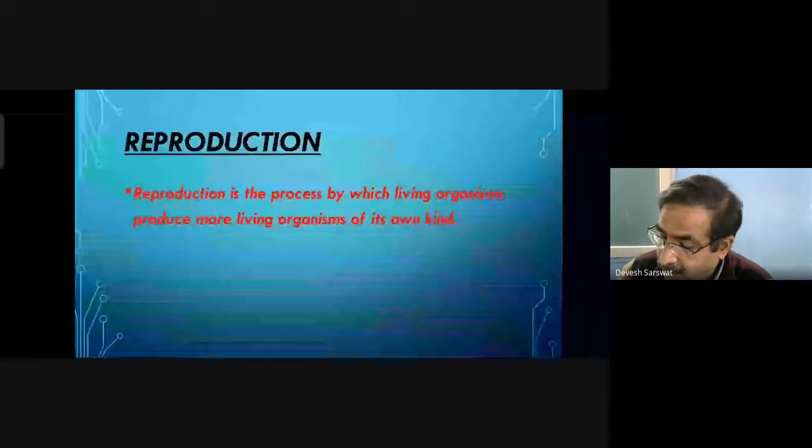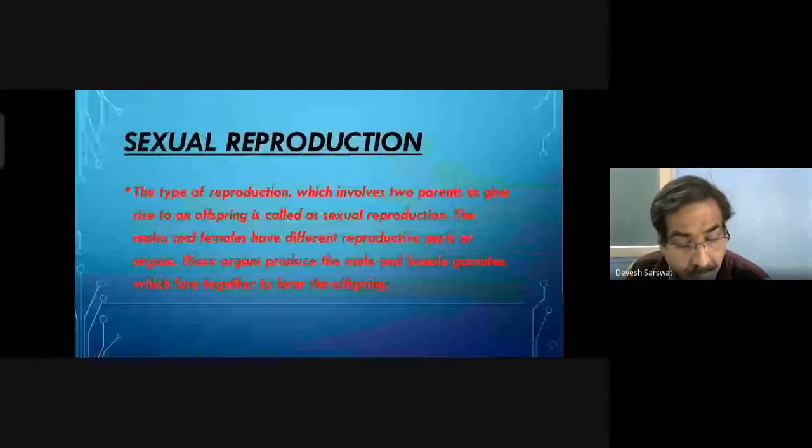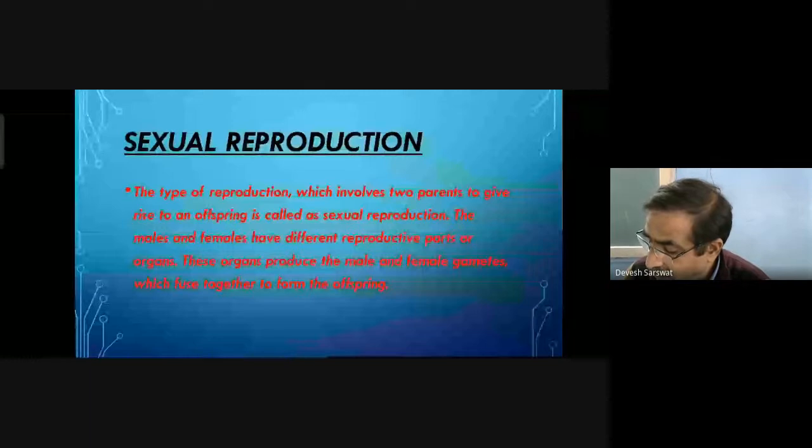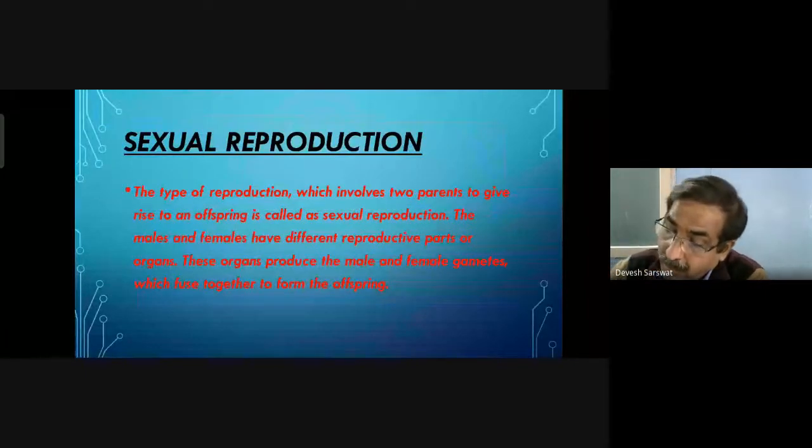Reproduction. Reproduction is the process by which living organisms produce more living organisms of their own kind. Types of reproduction. There are two types of reproduction: asexual and sexual. First, sexual reproduction. The type of reproduction which involves two parents to give rise to an offspring is called sexual reproduction. The male and female have different reproductive parts or organs. These organs produce the male and female gametes which fuse together to form the offspring.